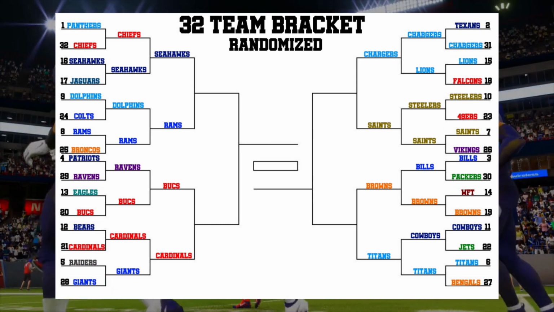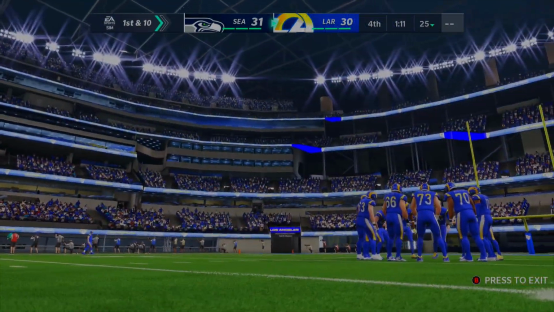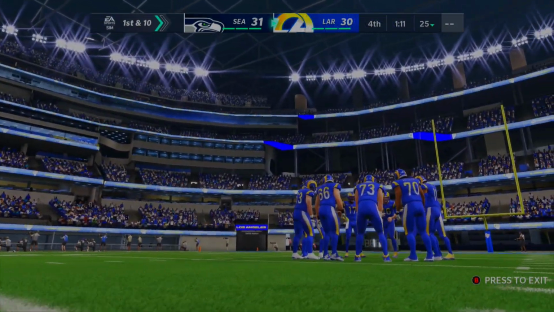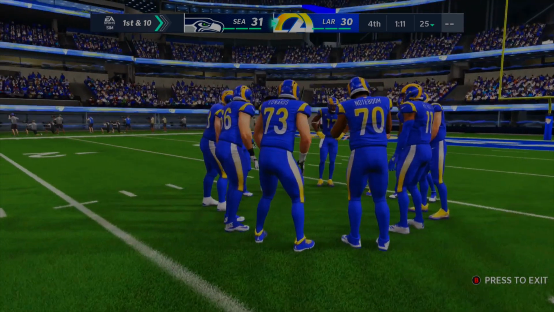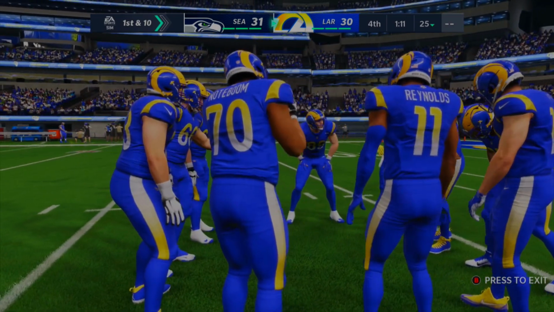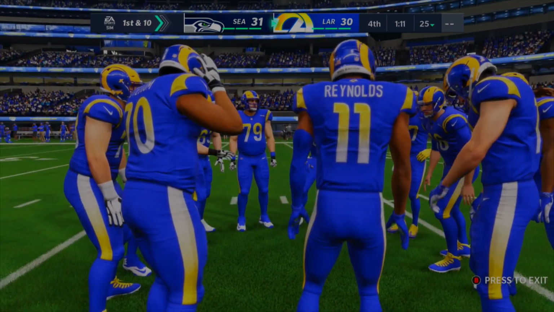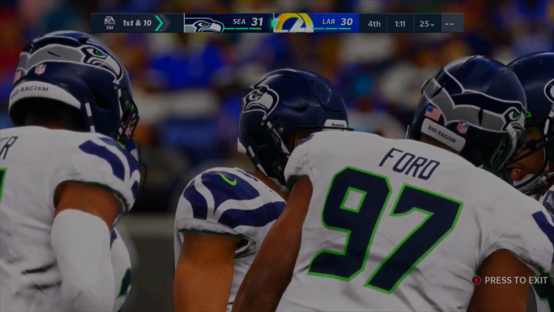Let's get into our first game. Seahawks, Rams. Good divisional matchup. Let's go. We come back to SoFi Stadium in our first game of the Elite 8 between the division rivals Seattle Seahawks and the LA Rams. 31-30 is the current score right now. It's a 1 point difference, which means the Rams can take any points, field goal, touchdown, anything they want. They just have to manage the time well and drive down the field.